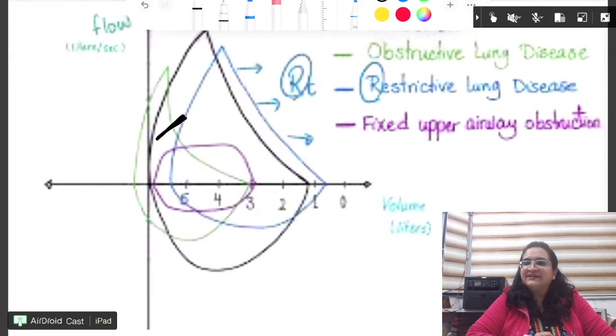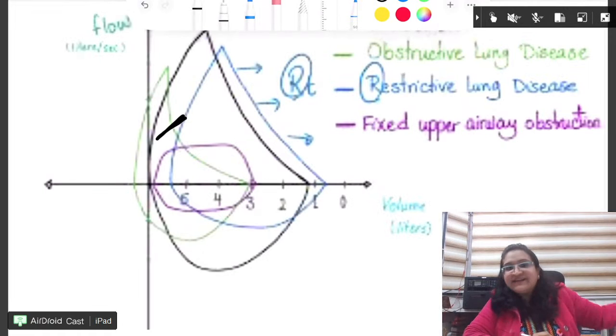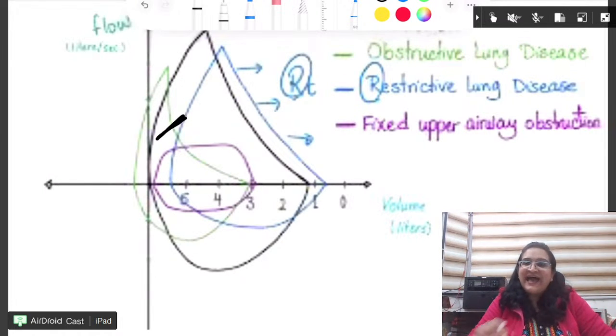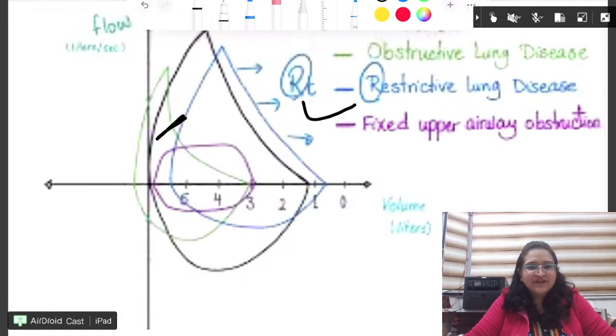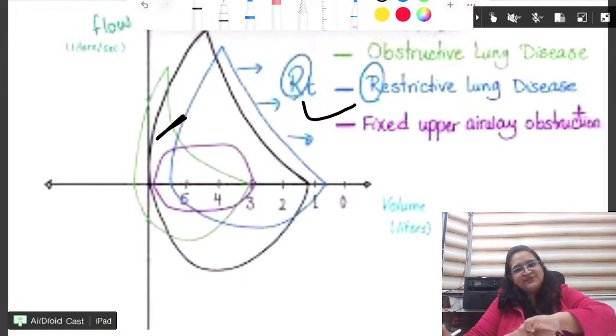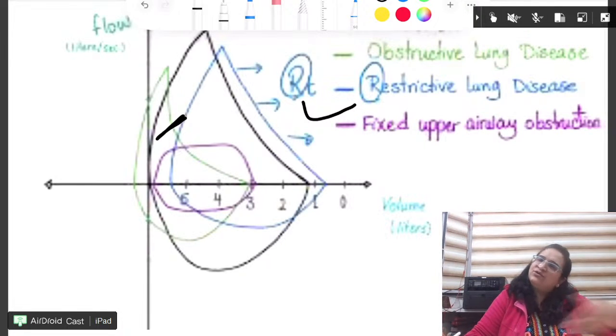That is the obstructive. Obstructive is further left. And restrictive is on the right, just remember RR, right. A little bit on the right side. So we will see the kink and the residual volume, and by the kink we will know whether it is obstructive or restrictive.